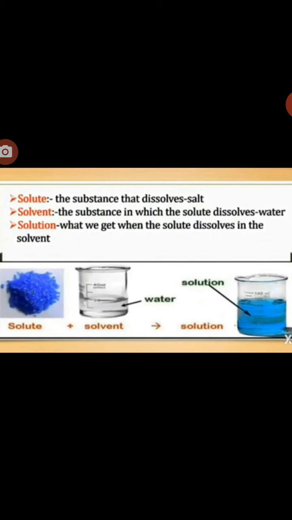The substance that dissolves, that is, the salt, is a solute, and the substance in which the solute dissolves, that is the water, is called the solvent. And when the solute dissolves in the solvent, what do we get? Solution. So these are the three terms: salt is a solute, water is a solvent, and the mixture is what we call a solution.